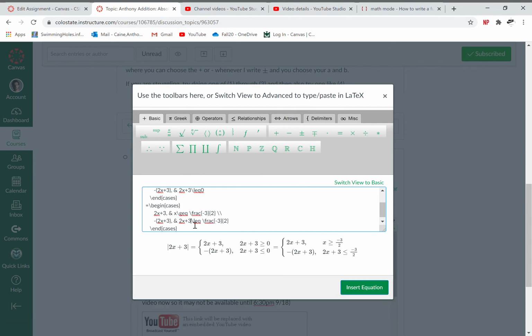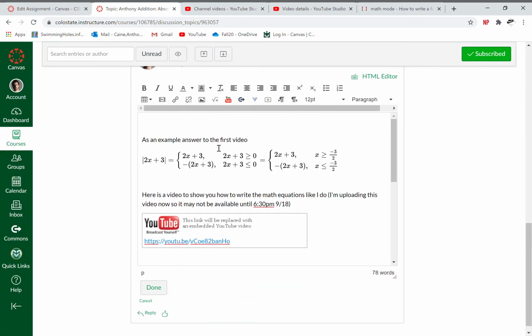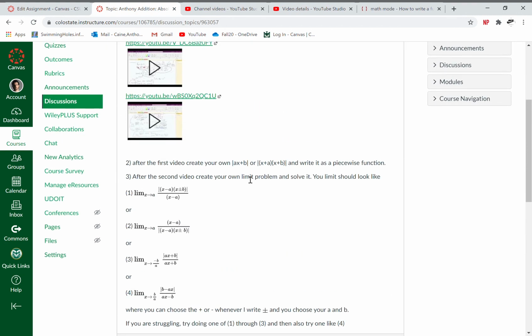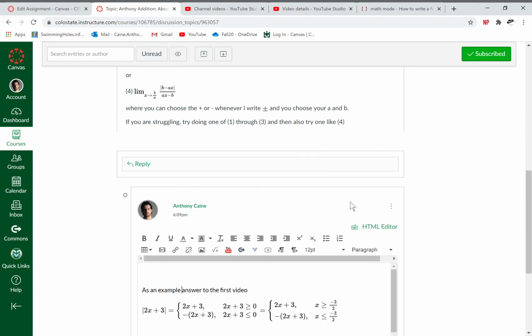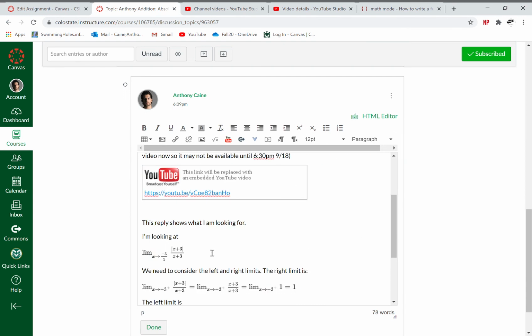All right, sweet. And I can solve for x. So notice in the display, here's my absolute value function, which I rewrite using function composition. And then I rewrite again where I solve for x in the friendly way. So I'm going to insert that. This is what I'm looking for as a response after you watch this first video. And I already have my response for the second video up.